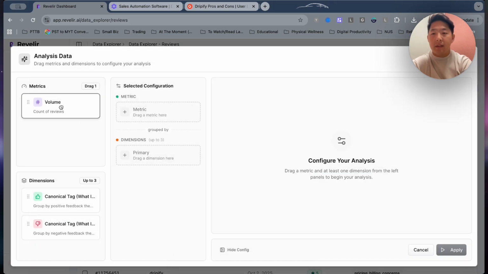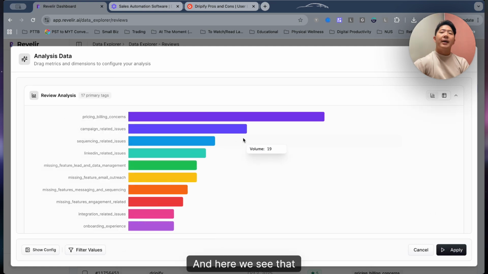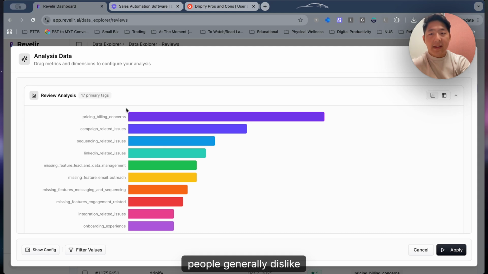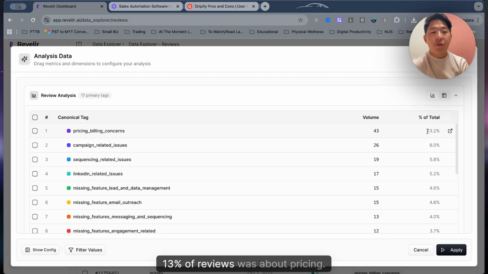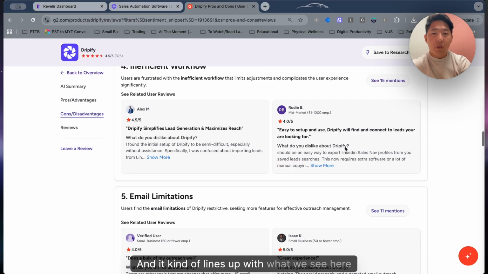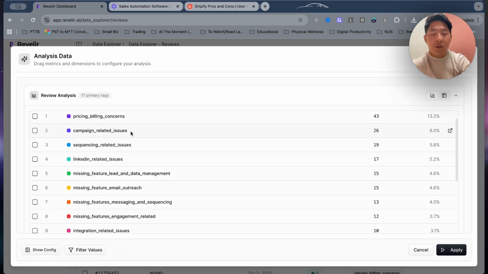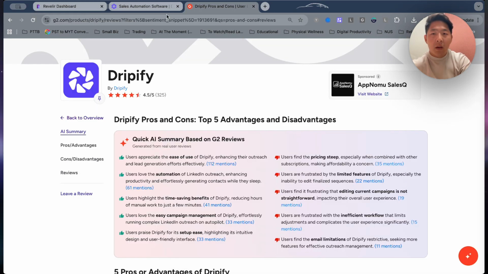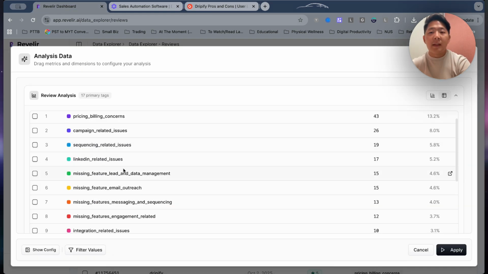Okay, so let's analyze the data by volume, by what people dislike about Dripify. And here we see that people generally have issues with the pricing. 13% of reviews was about pricing, and it kind of lines up with what we see here, that pricing seems to be a bit too steep. We also see that people generally have issues with how the campaign is being set up, as well as sequencing issues, and let's see, it lines up here. But what we see here that isn't shown here is that there are also issues related to LinkedIn.